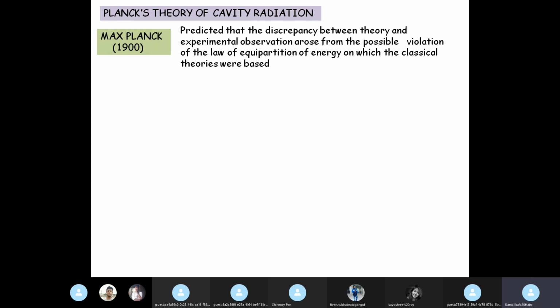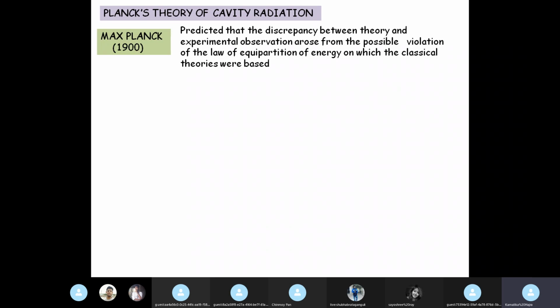Since experimental results were not yet backed by theory, Planck studied black body radiation, and he strived to give a theory to black body radiation from day one of his research career. The result that he got, all of you know, was the beginning of quantum physics, and he got the Nobel Prize.